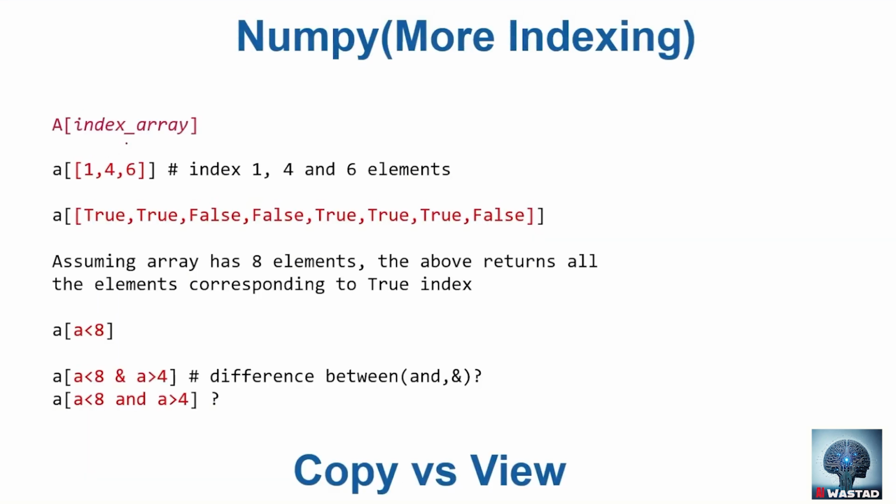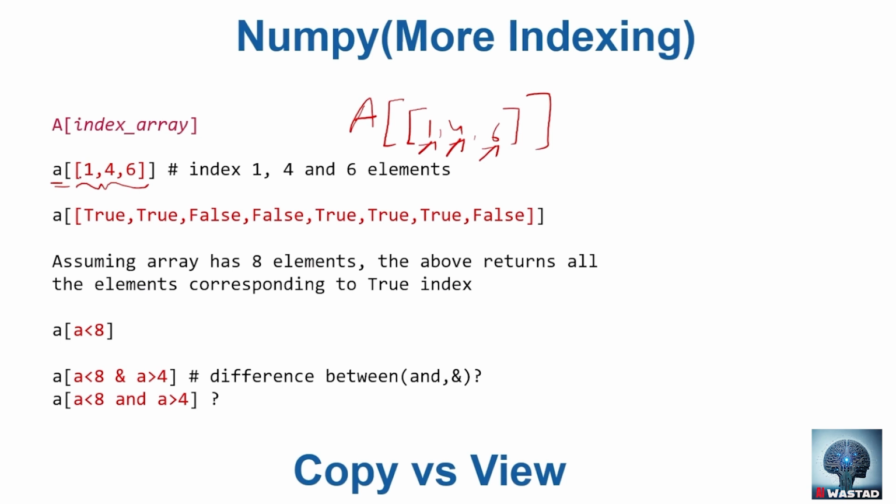Thank you, guys. Okay, there is another way of indexing a NumPy array. In the last video, we saw we can do slicing notation. For example, start from here, end at here, and so on. There is another way of accessing a NumPy array: we have an array A, and we can just give an index array inside. For example, let's say A is a one-dimensional array, and then we just give 1, 4, 6. That means pick the element at index 1, pick the element at index 4, pick the element at index 6. This kind of array inside can be a list or an array, called an index array. And you can just pick the elements that you want to pick.